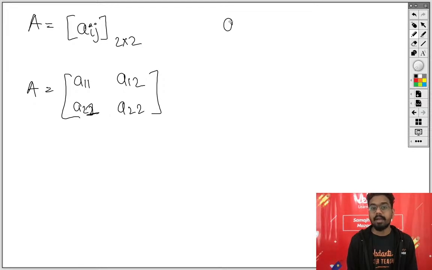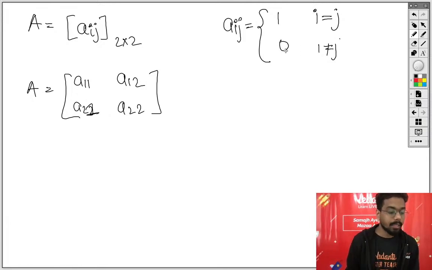Now it is given Aij will be equal to 1 if i not equal to j, and if i equal to j, it is equal to 0. यही क्वेश्चन था.